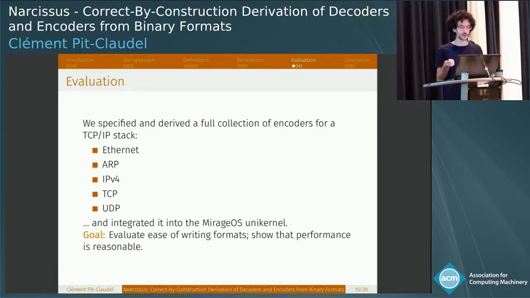The aim of this evaluation was to see how easy it was to actually write formats and see how much we lost in terms of performance. One of the reasons to actually lose performance rather than gain some is that we tried to make the integration as non-invasive as possible, which means that we put all the decoding in one place inside of Mirage OS, and we didn't go modify the rest of the program. And in some places, Mirage OS will actually delay some checks. So for example, a checksum will be computed much later after decoding. And so with our integration, it ends up computing checksums twice.